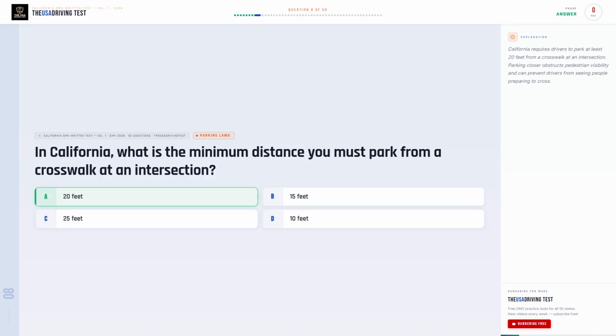The correct answer is A, 20 feet. California requires drivers to park at least 20 feet from a crosswalk at an intersection. Parking closer obstructs pedestrian visibility and can prevent drivers from seeing people preparing to cross.